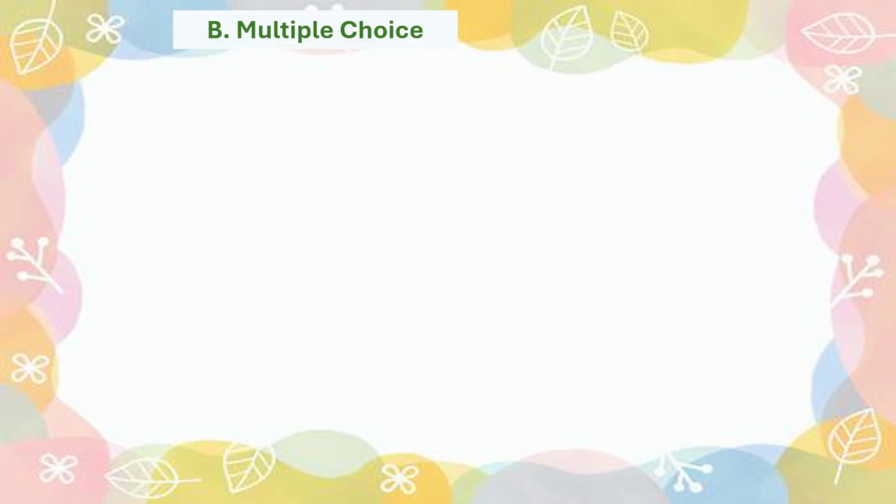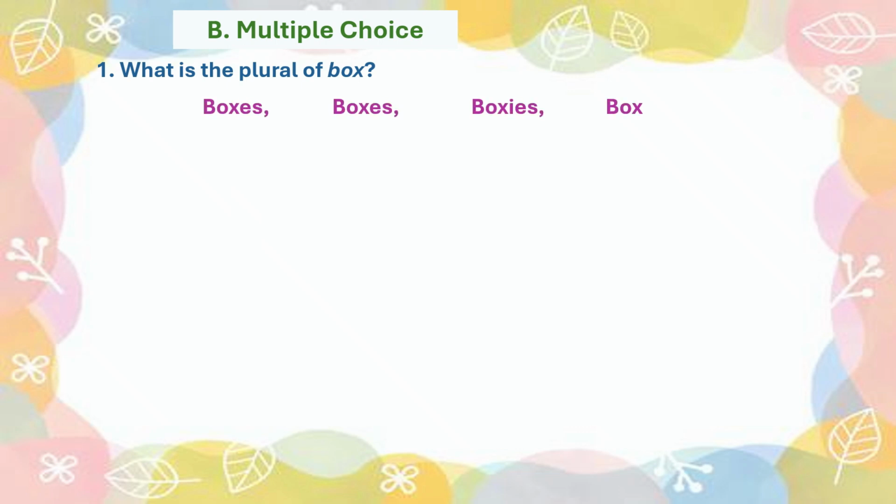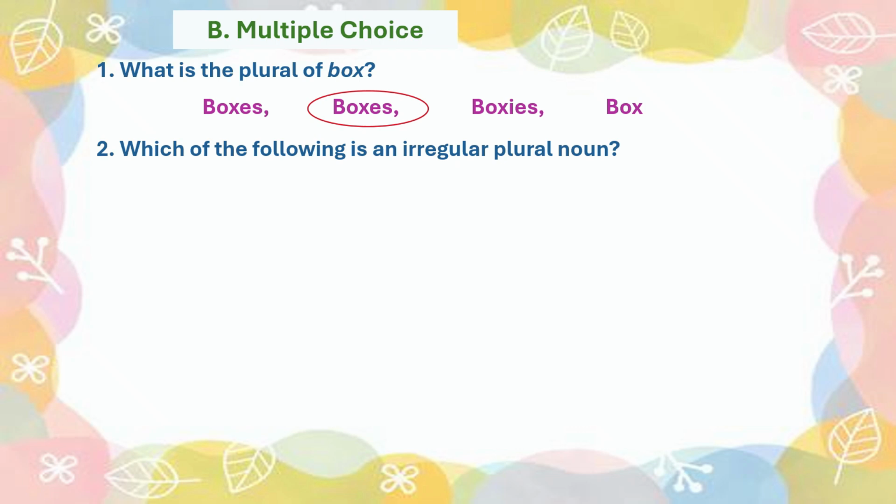Multiple choice question. What is the plural of box? Here are some options, and the correct spelling of its plural is boxes. Number 2 is, which of the following is an irregular plural form?